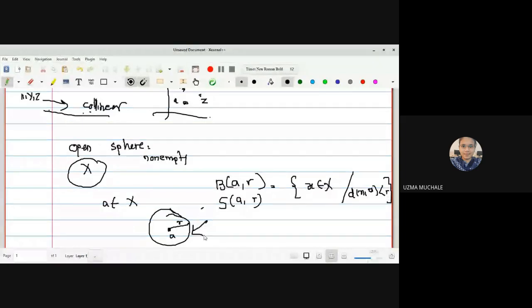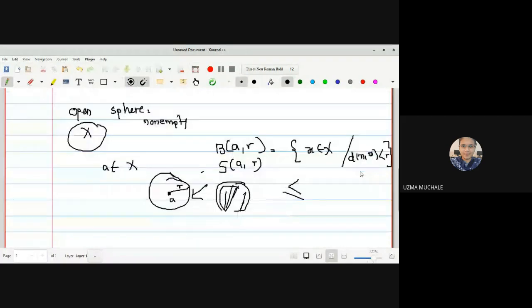Okay, then there will be a closed ball. The closed ball condition will be less than or equal to. That means all the points inside as well as all the points of the boundary. But here we do not have the condition to include the points of the boundary. Simply we have an open sphere. But what is the condition for the closed ball? It is less than or equal to. That means we are going to collect all the points on the boundary also.